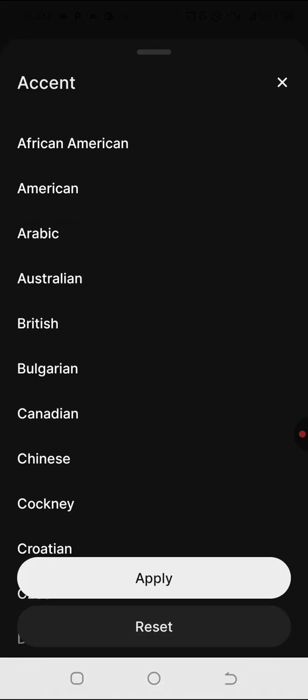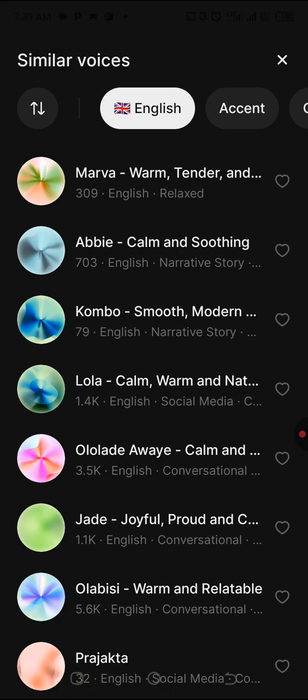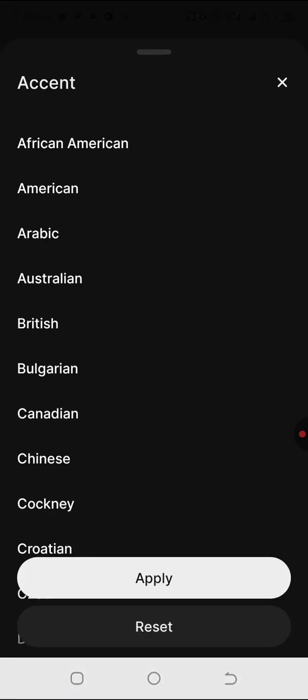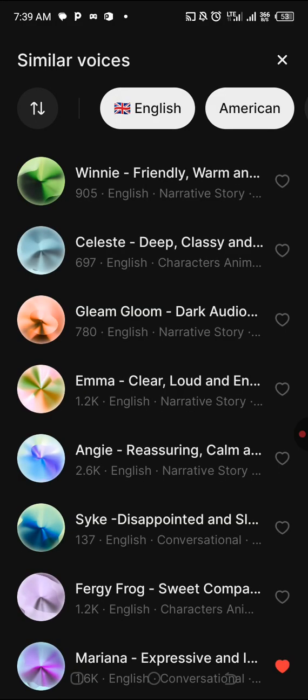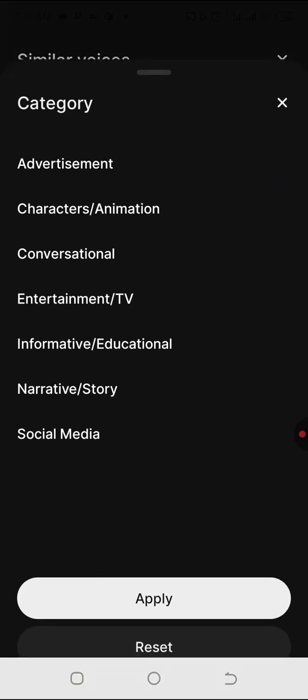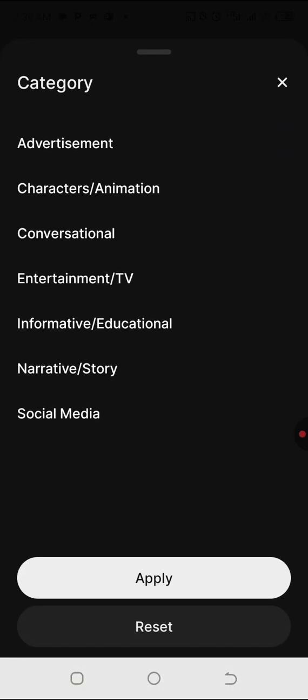Which accent should I choose now? For the purpose, let me just choose American accent. Good. Apply. Then they will give me a lot of options to choose from. Now, again, category. How do you want the person to sound? Conversational, like an advertisement? Informative, educational? Well, I like narrative story. Now let's use narrative. Let's apply.